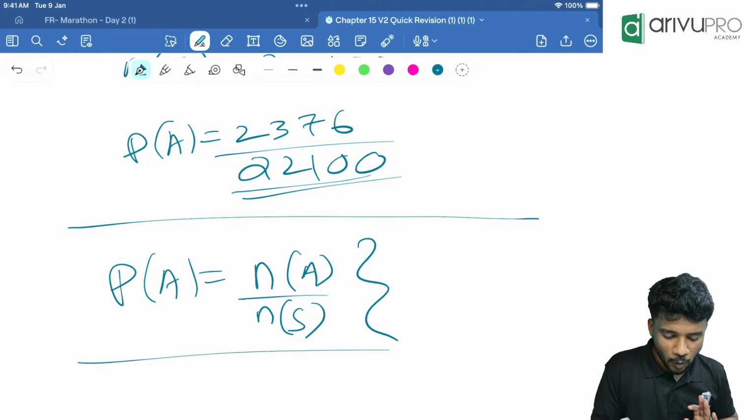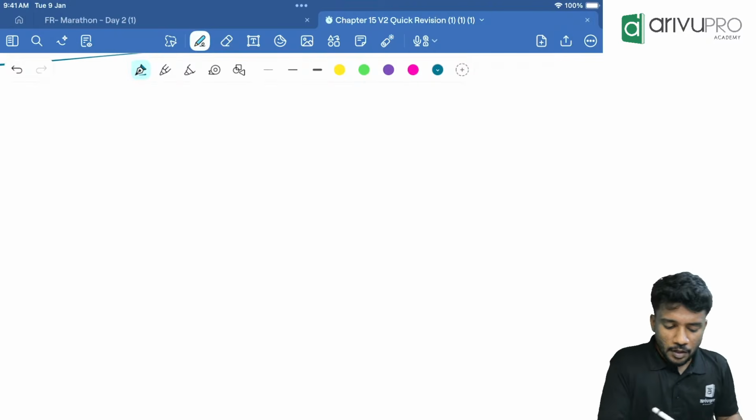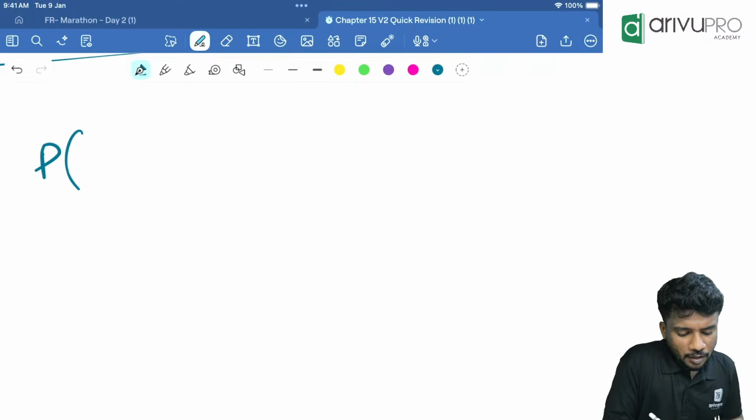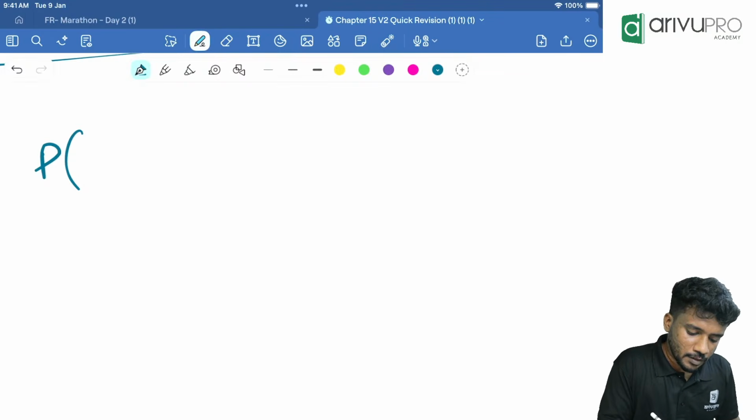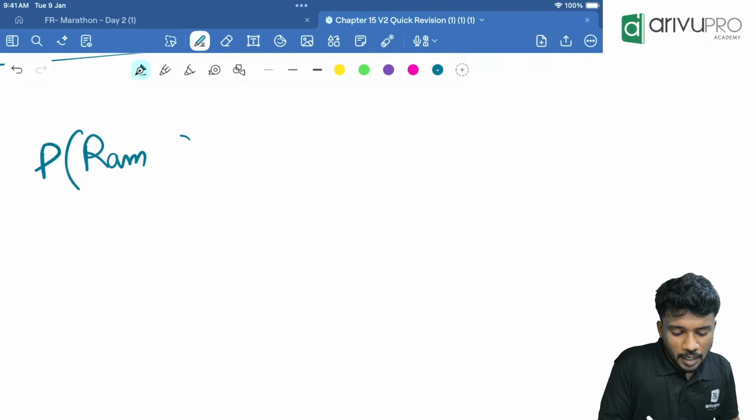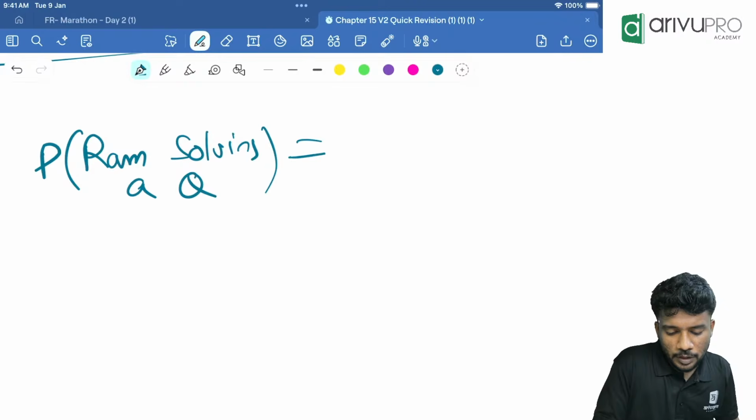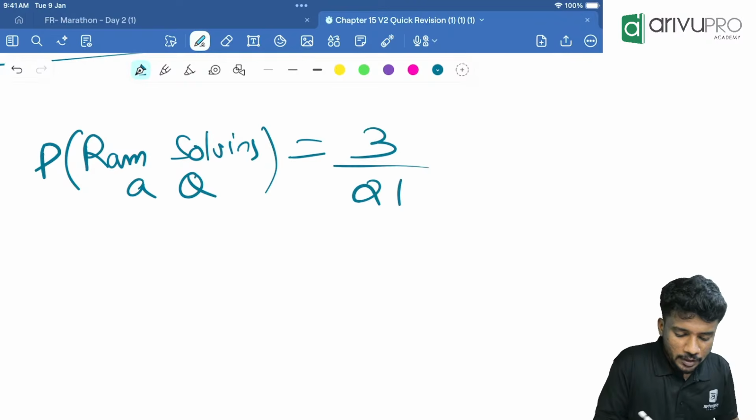If you use this logic, all the questions will become easier. Now, what if a question is like this? Probability of Ram solving a question is equal to 3 by 21.